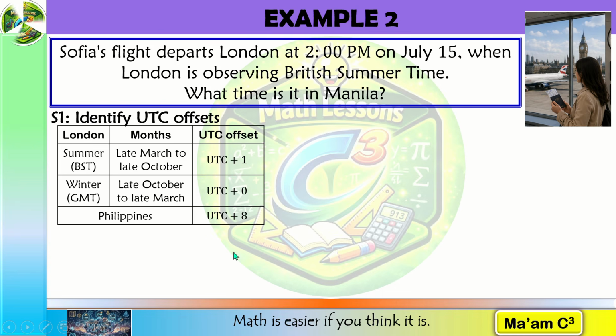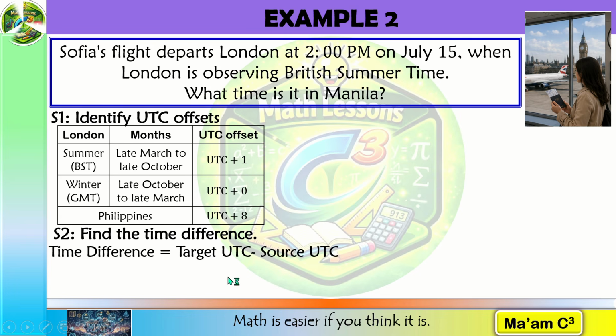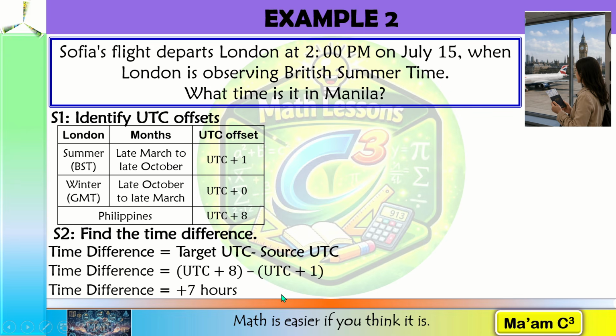Next step, we're going to find the time difference. Again, the formula is target UTC minus source UTC. Our target UTC is Manila. What time is it in Manila? And the source UTC is in London. So we have UTC plus 8, Manila, minus UTC plus 1, which is in London. Positive 8 minus positive 1 is positive 7.